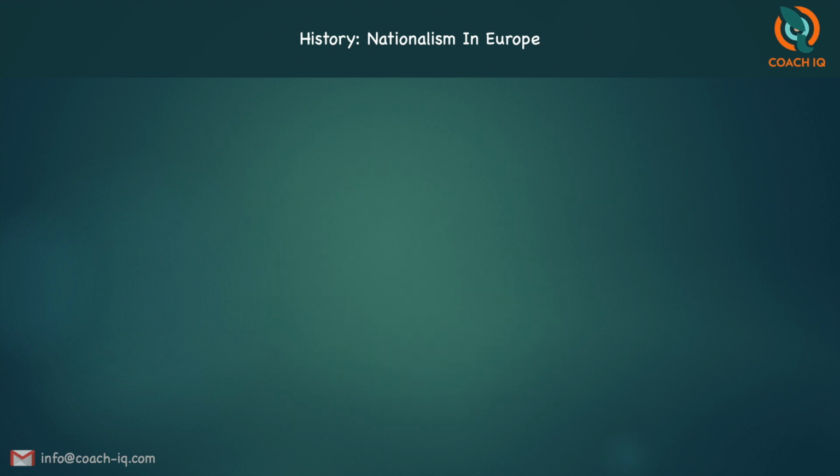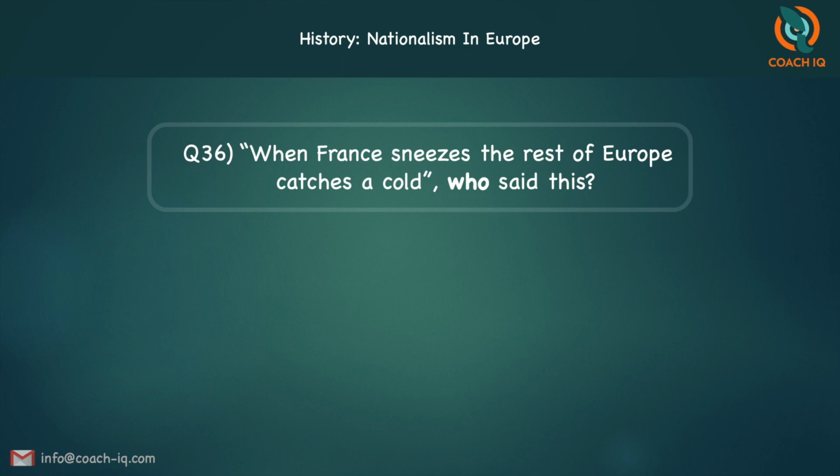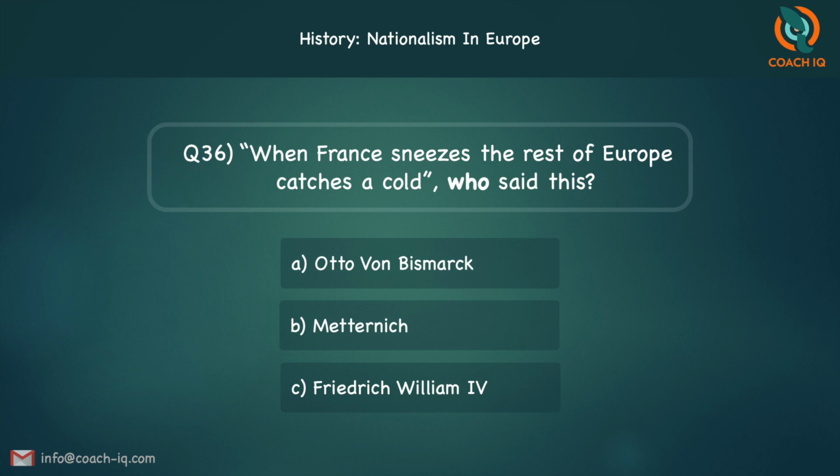The next one, when France sneezes, the rest of Europe catches a cold. Who said this? Otto von Bismarck, Metternich, or Frederick William IV? It is Metternich who made this statement.